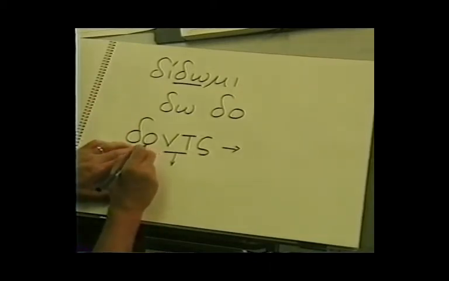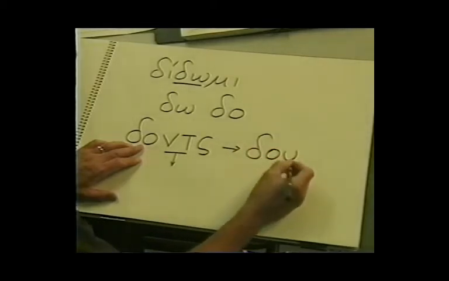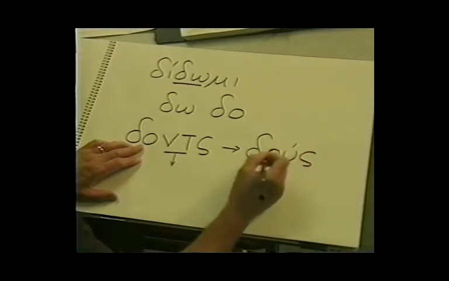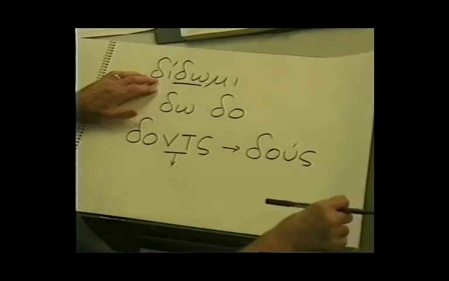It's not regular lengthening. It is a lengthening for compensation, that something has been lost and needs to be compensated for. And an omicron does not lengthen to an omega in this case, but rather it lengthens to the diphthong omicron upsilon. And then I still have my sigma on the end. Let's talk a moment about vowels that go through compensatory lengthening. You'll find this in section 1 of the grammar, but rather than referring to the grammar right now, let's simply look at it on the pad here. There are 3 vowels which can go through compensatory lengthening.